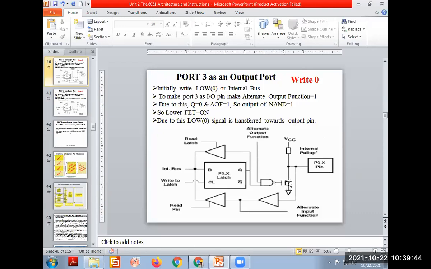At this output high, the FET will be on. FET on means this port is connected to the ground signal. Port connected to ground signal means what? The signal available on this port 3.x is equal to 0. So I am writing 0 on the port by making it an output port. Clear? Yes.